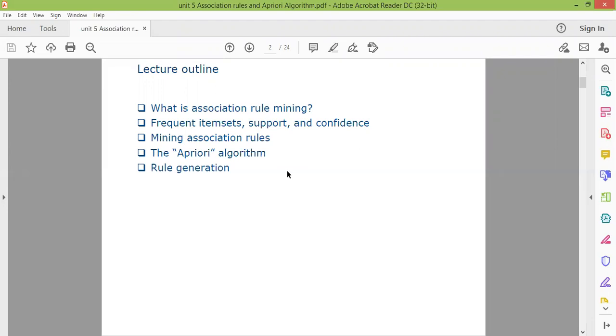The main purpose of association rules is in online shopping. If somebody is going to buy a particular product, he will also buy another particular product. So this kind of association will be found in association rules. After finding out the frequent item sets, support and count, we develop certain association rules. To generate the association rules, we have the Apriori algorithm, and after applying the Apriori algorithm, the rule generation is done. We'll discuss all these things in detail.